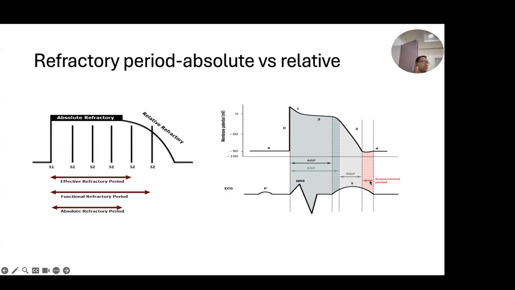And there is one period, the supranormal period, in which even a low threshold will start exciting. It usually happens after the action potential, sorry, after depolarization is complete and repolarization is completed. There is a small window in which the tissue is ready for excitation, and immediately it starts responding. That is called the supranormal period. Okay.